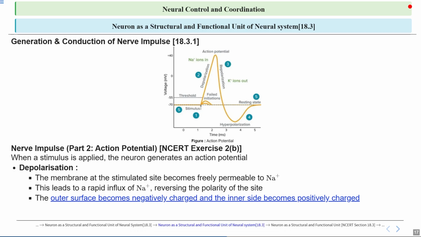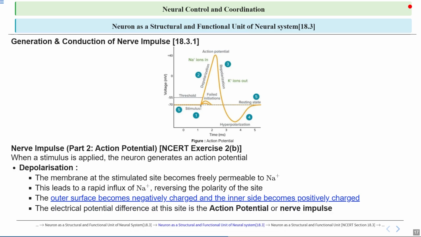So when a cell membrane is exposed to a solution, the outer surface of the membrane becomes negatively charged due to the accumulation of negatively charged ions like chloride, while the inner side becomes positively charged because of the movement of positively charged ions like sodium. Now this charge separation creates an electrical potential across the membrane, which is essential for processes like nerve impulse transmission and active transport in biology.